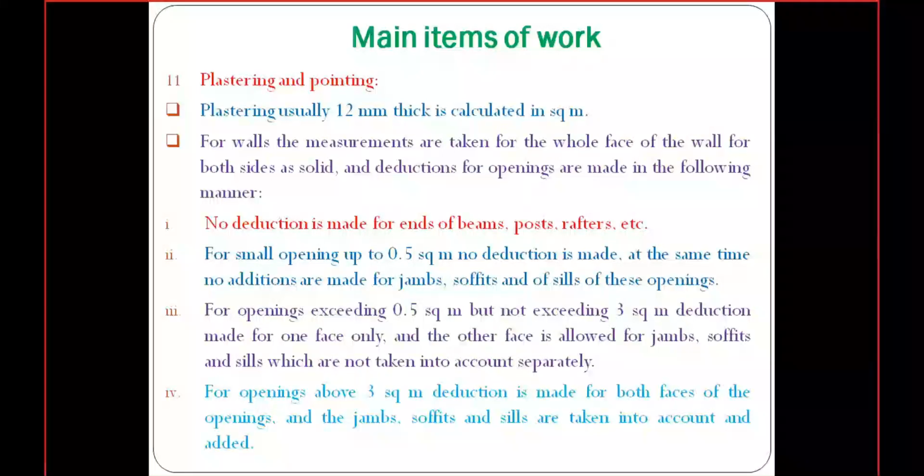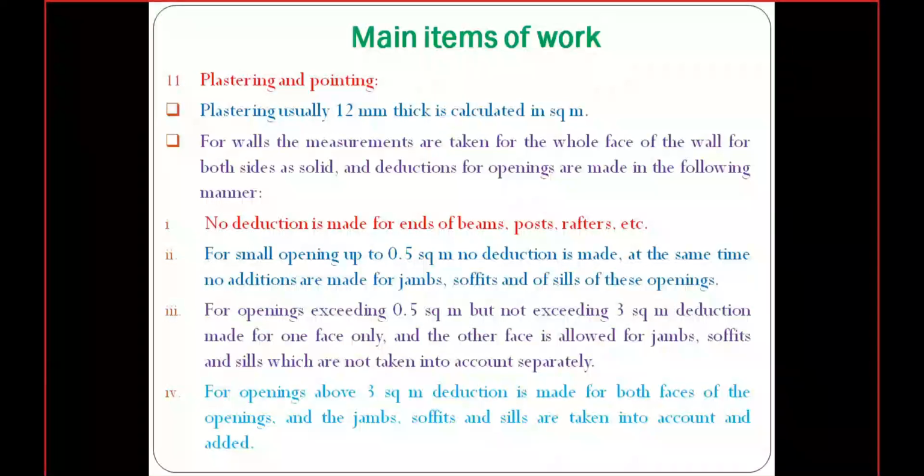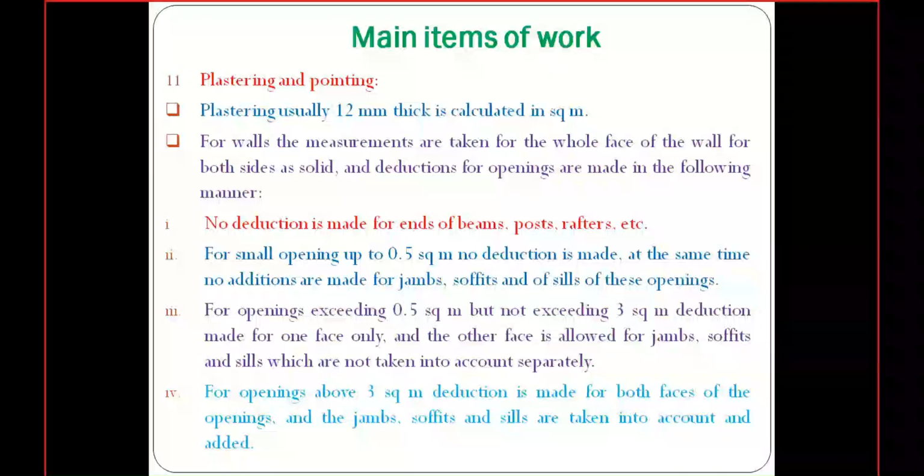Remember the word jamb, J-A-M-B. I will explain in the next picture. For these jambs, soffits and sills, there is no addition, because we are not considering the deduction of 0.5 square meter.